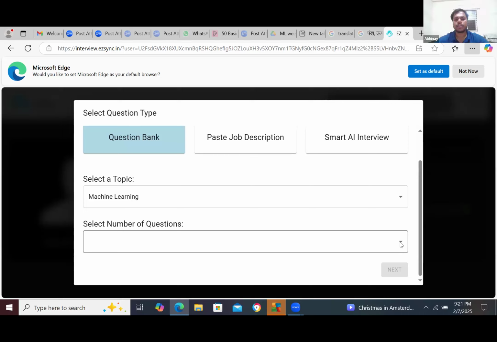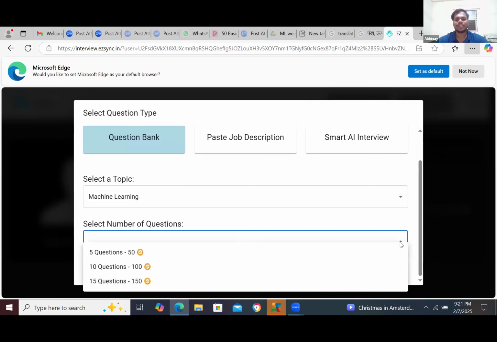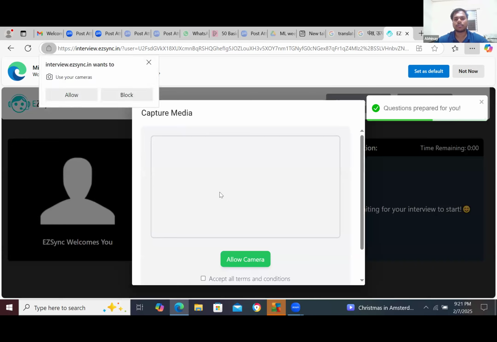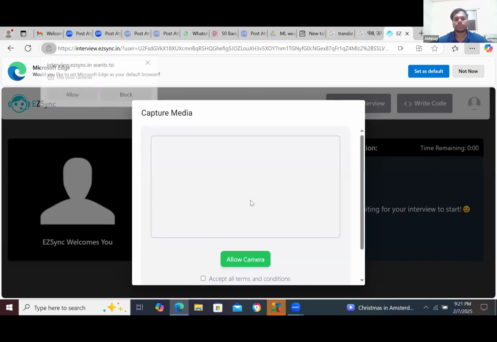I guess the internet speed is too poor. It could take the model time to load, because that is a 3D model. Just allow your camera, so it will capture your photo.